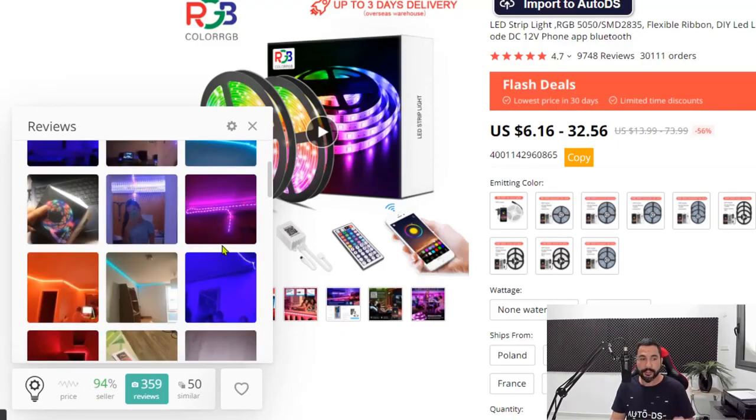So what you can do here is take these photos and add it to your product description. This way you're going to stand out more than your competitors who are selling this exact same product, because they are not taking these photos. And that's another great feature that we're going to have over here. Differentiate yourself from the competition, use those photos, stand out more, make more sales.